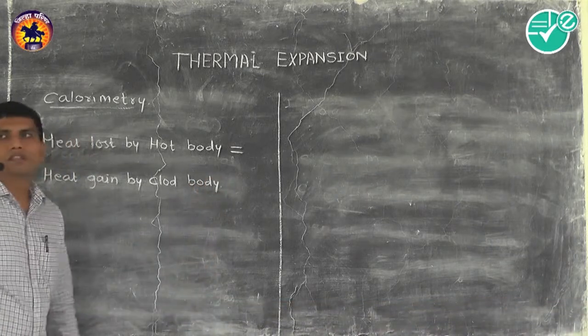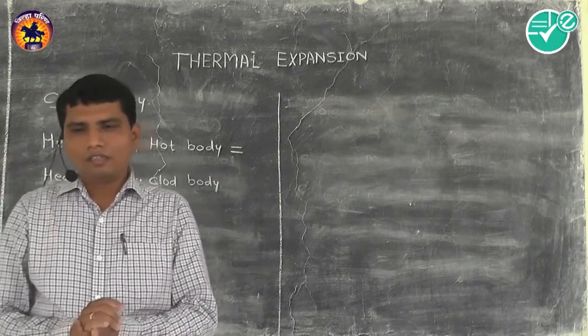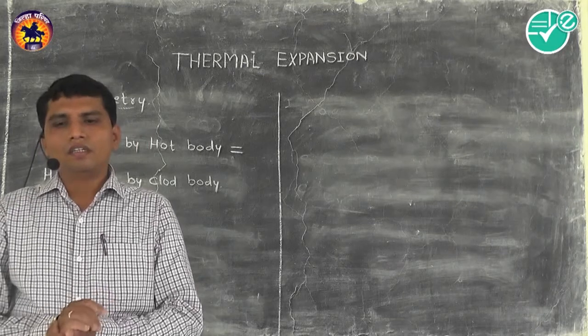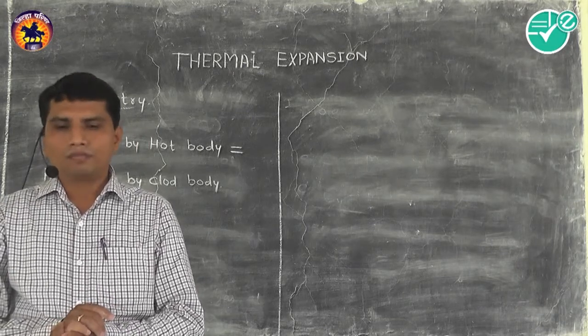So this is the principle of calorimetry. So these things you have to remember here.